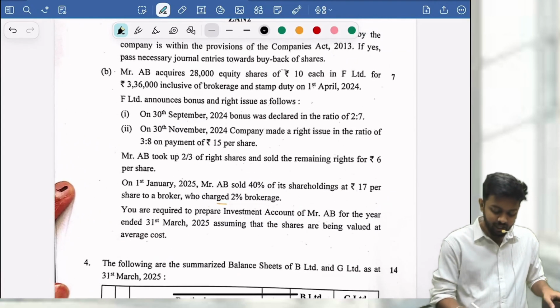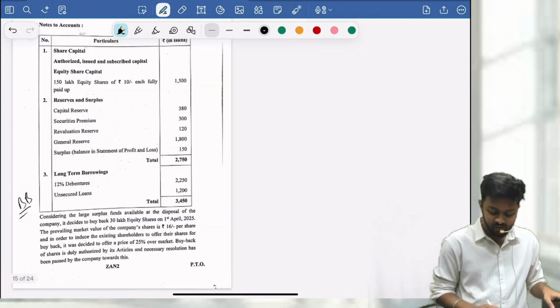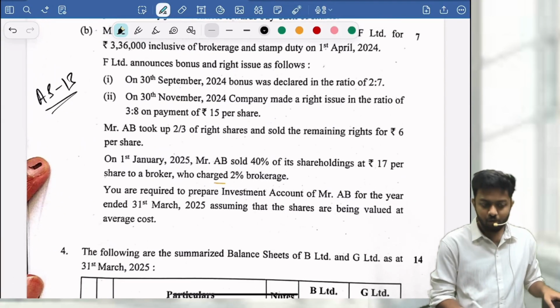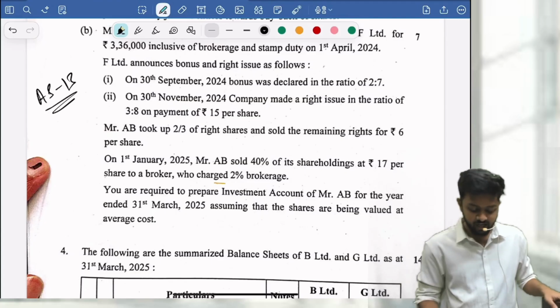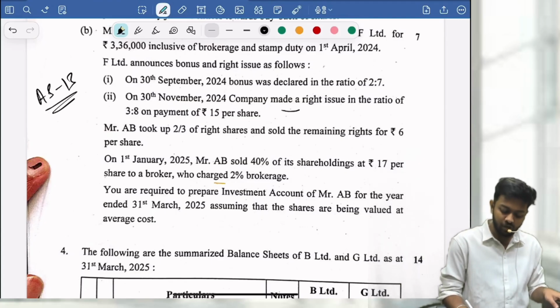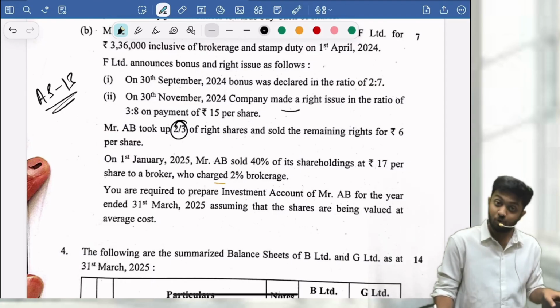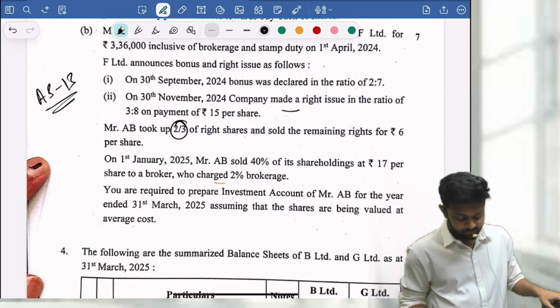Again, chill. Then you have a question from AS13, which is your investment. Again, no bouncers and all. Similar questions we have done. Right shares: what are the right shares allotted? 2/3 took up and the remaining were renounced. That will go to P&L. Similar questions we have done.